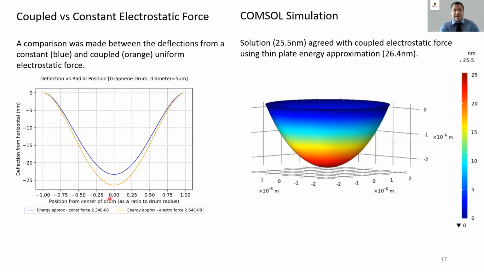I also compared what happens when we have a static electrostatic force versus a coupled electrostatic force. The blue curve here is the energy approximation where an electrostatic force is applied, but it's constant. So as the flake deforms, the force doesn't change. Whereas this orange one is a coupled electrostatic force, where the force gets stronger as the flake deforms and is attracted to the other electrode.